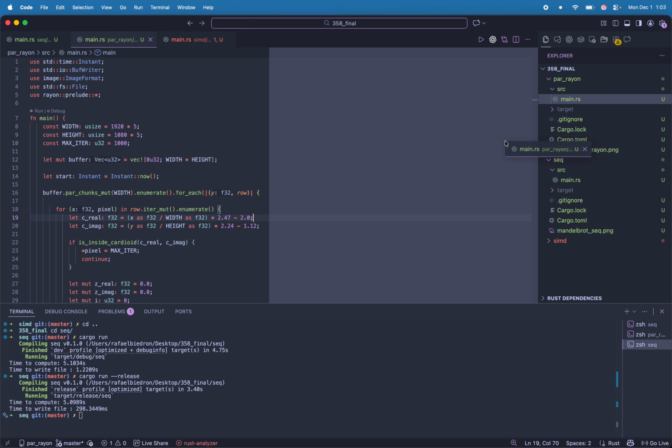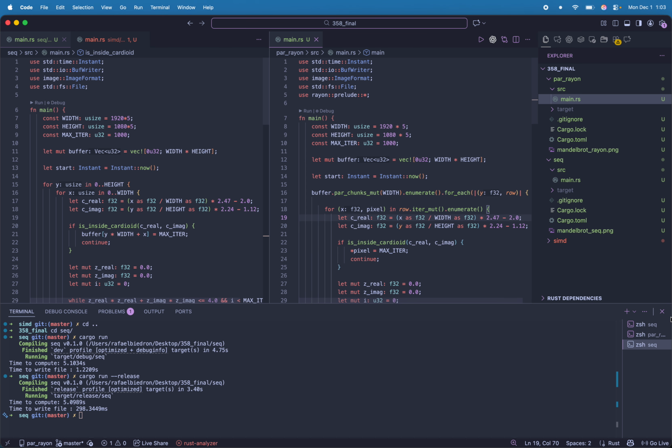So if I put these two side by side, and I get rid of the side here, we're going to see the code itself looks very, very similar. We define the same constants, both on the sequential on the left and the parallel on the right. The only difference that you might see is that we have this for_each loop here, which you can just think of as a for loop, where we have a buffer.par_chunks_mut. So this is our main driver of parallelism in this case. So we have a parallel iterator over chunks, which is mutable, of size width.